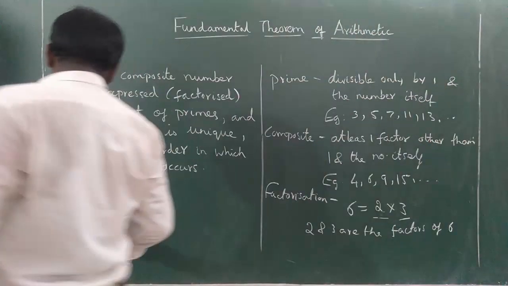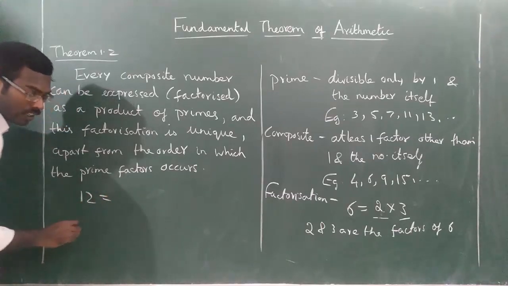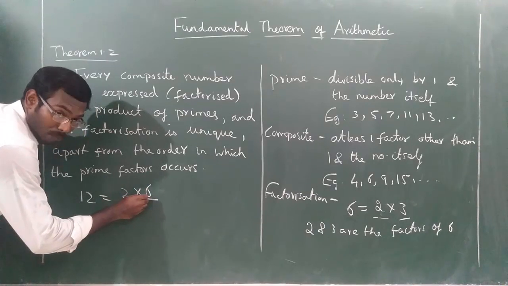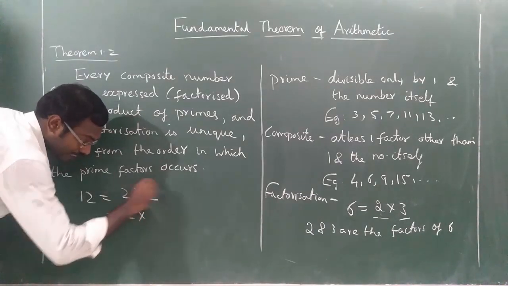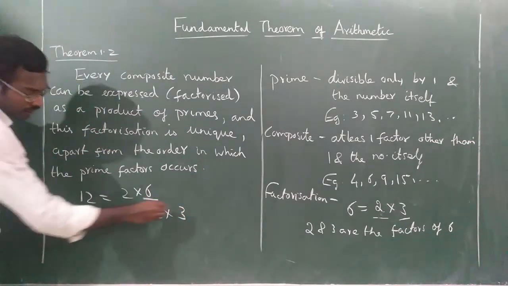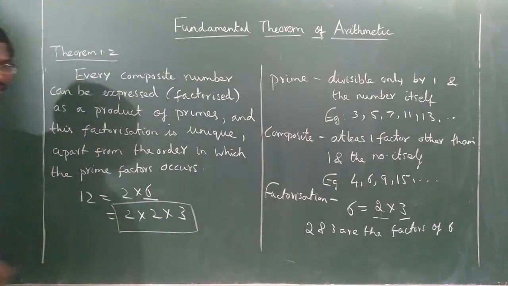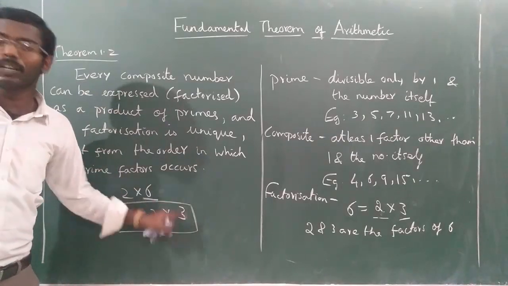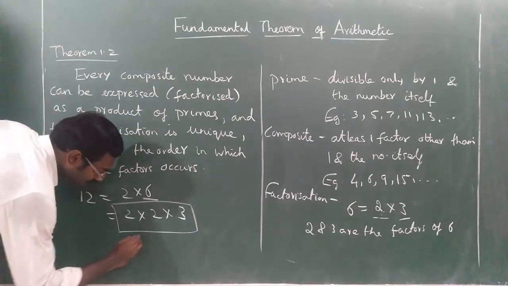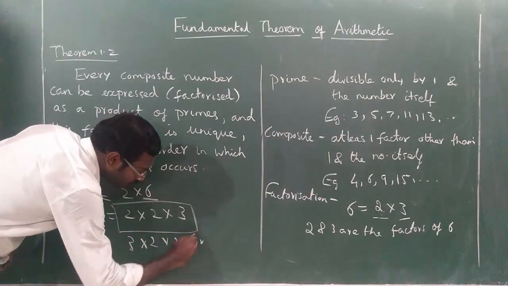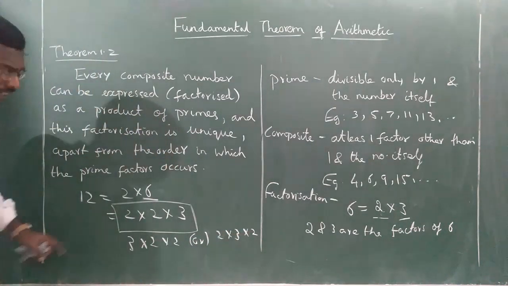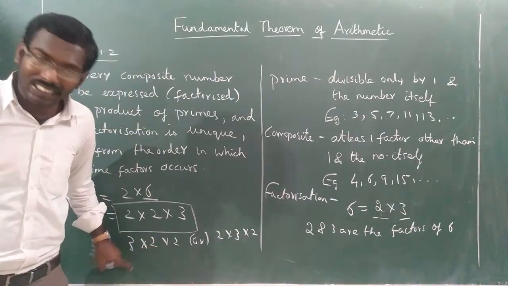Similarly, for 12, how can you represent? 12 is equal to 2 into 6. 6 is a composite number, so you have to split it again. So 6 is split as 2 into 3. This is the factorization for 12. Always it is 2, 2 and 3: 2 times 2 and 1 times 3. You may write it as 3 into 2 into 2 or 2 into 3 into 2. The order is not a matter, but everywhere there are two 2s and one 3.